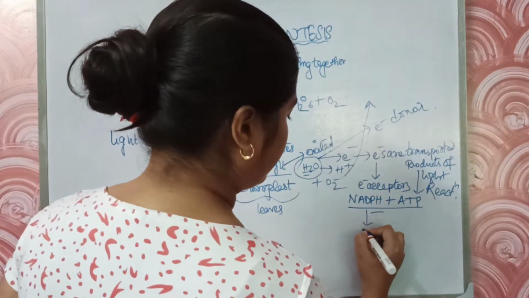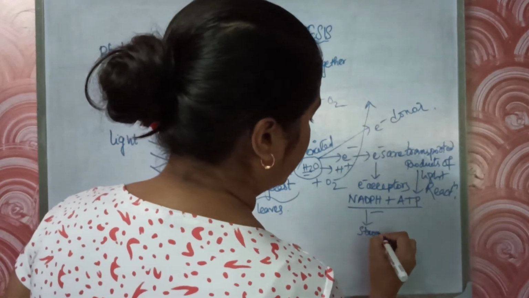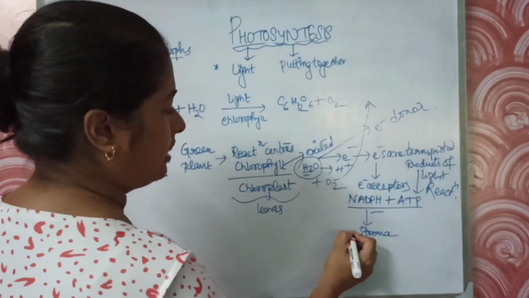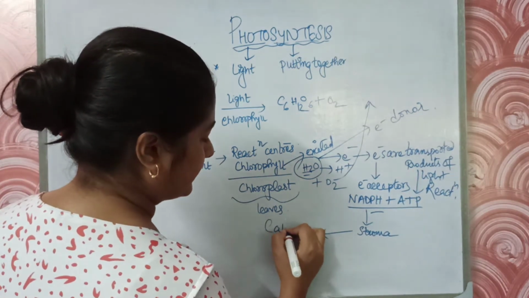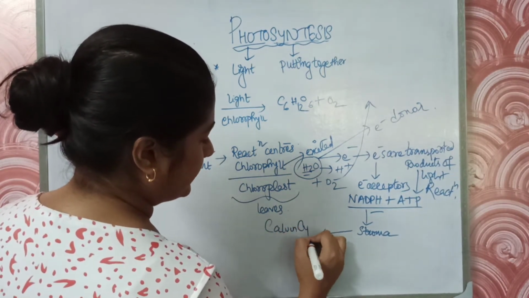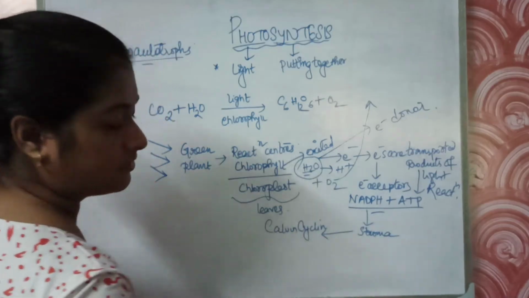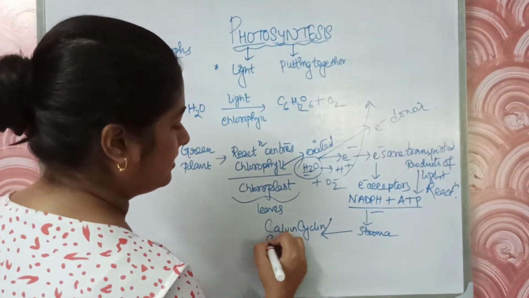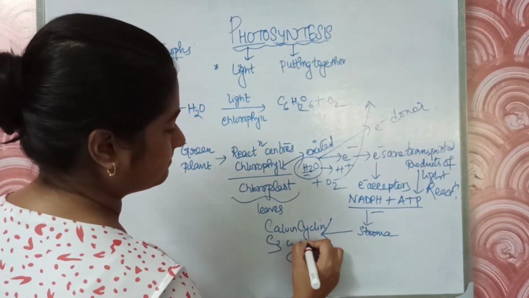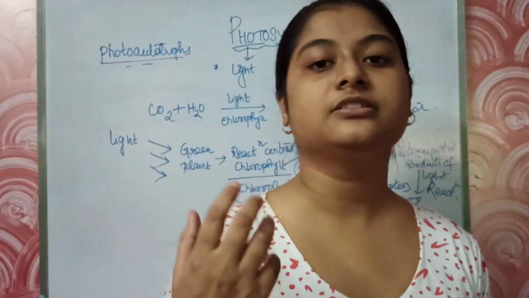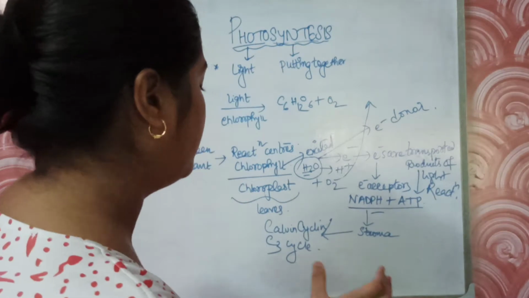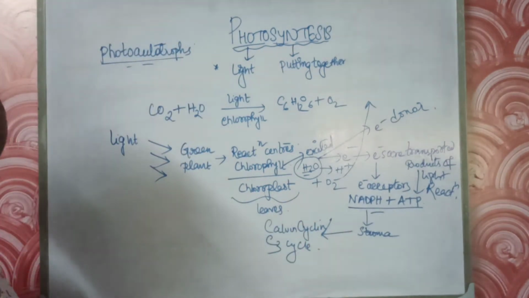These products now come into the stroma of the chloroplast and are utilized for the Calvin cycle, or you can also call it the C3 cycle.